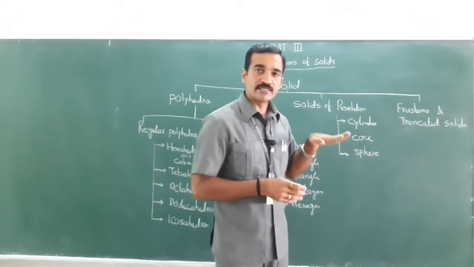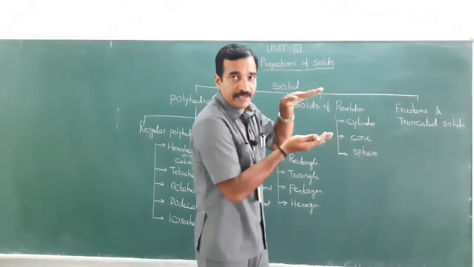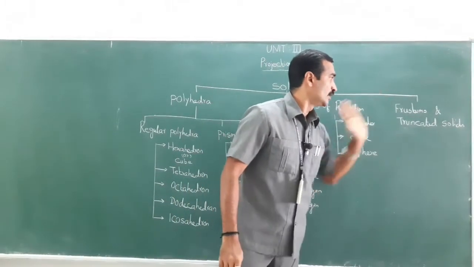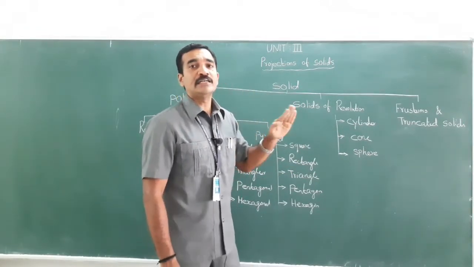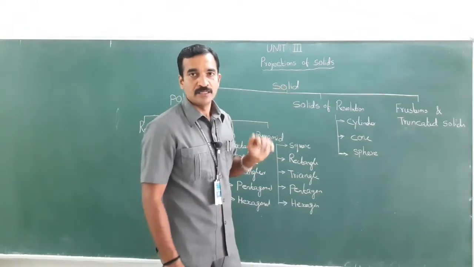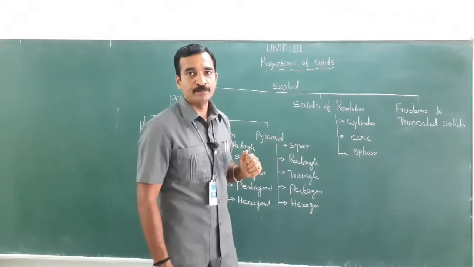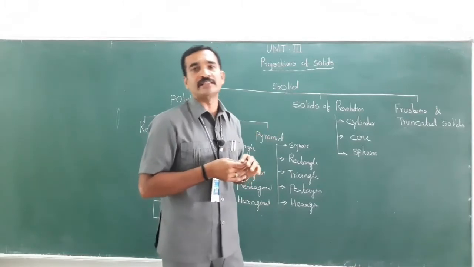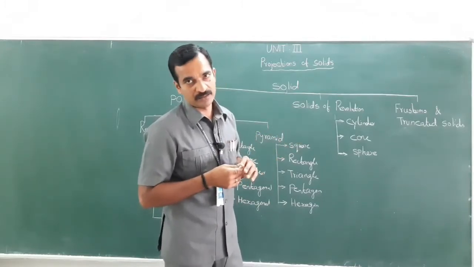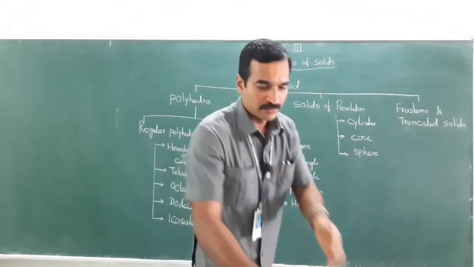So as far as frustum is concerned, the cutting plane was parallel to the base. When it comes to truncated solids, the cutting plane will be inclined to the base, and the top portion is removed, and the remaining lower portion thus obtained is nothing but the truncated solid, right?